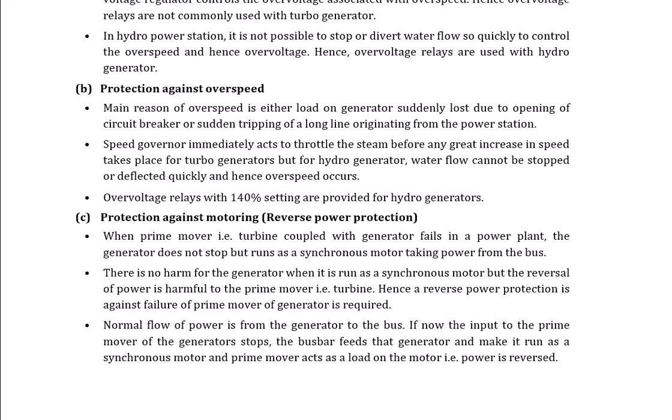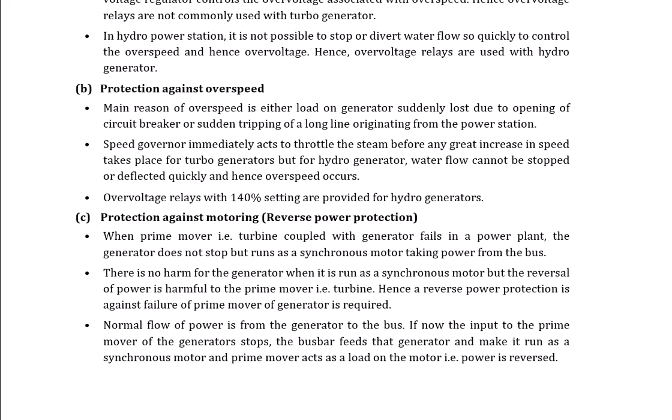Then the third miscellaneous fault is protection against motoring, or reverse power protection. When the prime mover or turbine coupled with the generator fails in the power plant, the generator does not stop but runs as a synchronous motor, taking power from the bus. There is no harm to the generator when it runs as a synchronous motor, but the reversal of power is harmful to the prime mover, or we can say the turbine. Hence a reverse power protection against failure of the prime mover of the generator is required.